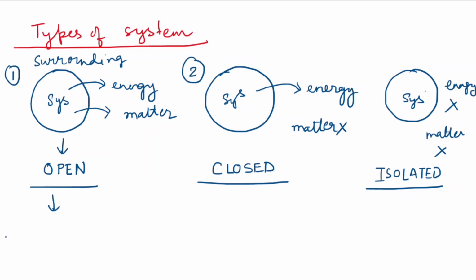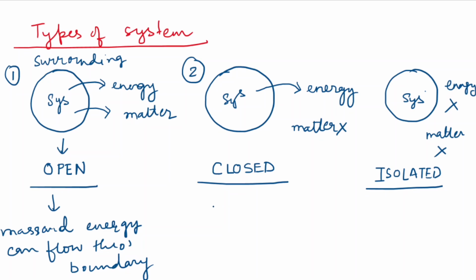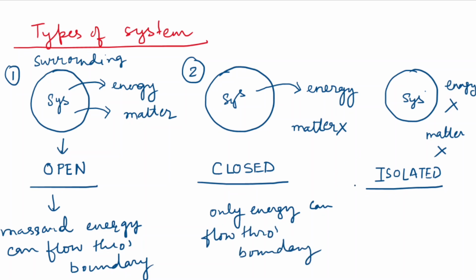Let us recapitulate. For an open system, mass as well as energy can flow through the boundary. For a closed system, only the energy can flow through the boundary. So a closed system has a diathermic wall, which means heat exchange is allowed. But in the case of an isolated system, nothing gets through the boundary. That means it has an adiabatic boundary, with no energy exchange and no matter exchange.